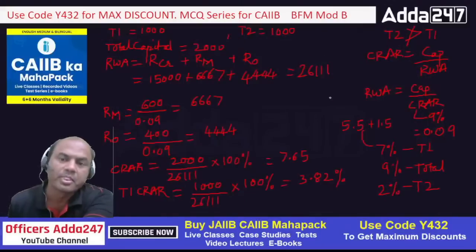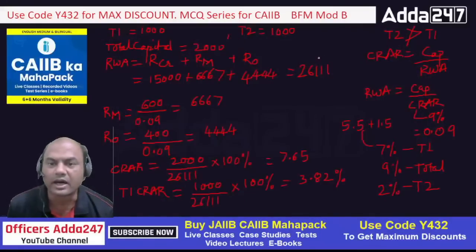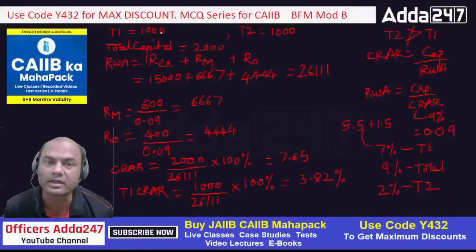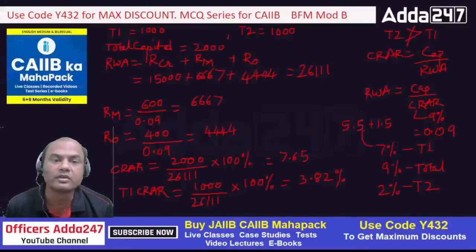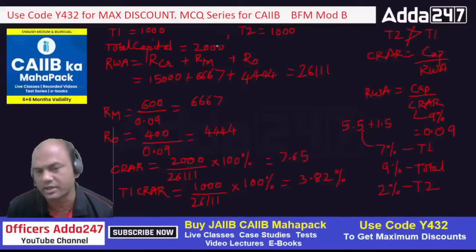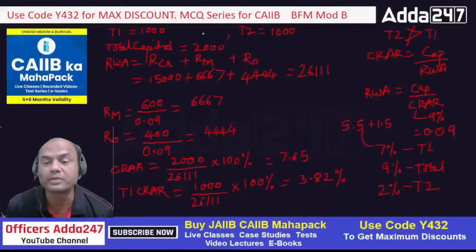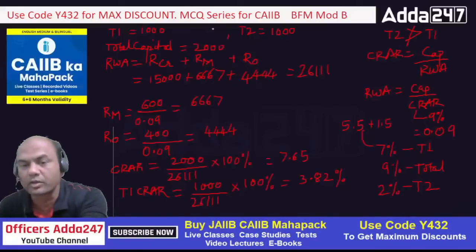See this. I am having RWA. RWA can't be changed. Here, these are the risk weighted assets with my bank. I can't change this. I can change capital because this is in my hand. If the bank wants, it can raise more capital, isn't it? But if the bank wants, it can't reduce these NPAs which are already there. Okay. So T1 and T2 can be changed. Now for that, what we'll do? We'll have to find out what should be the ideal capital. Okay. Now give me the figures.